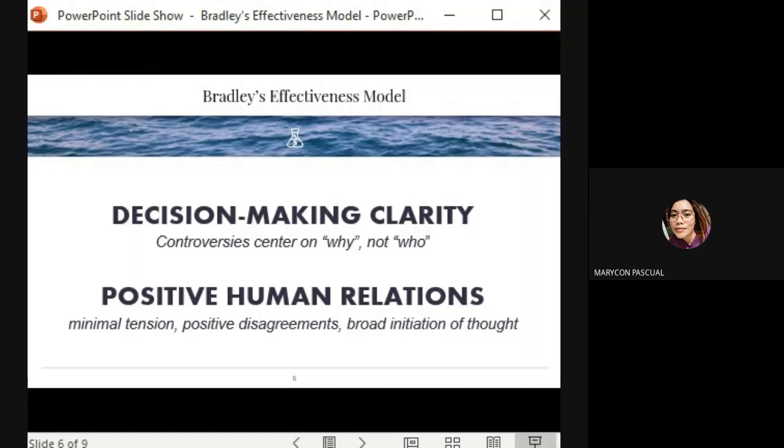And since ideas come from different parties, disagreements may arise, but everyone should not close their communications with the others. Therefore, positive human relations happen when people communicate their thoughts to the members of the group, and most importantly, when they try to avoid creating tension with the other groups.